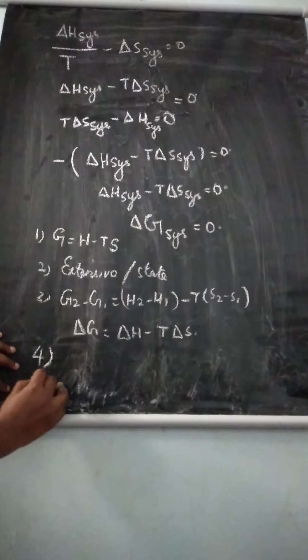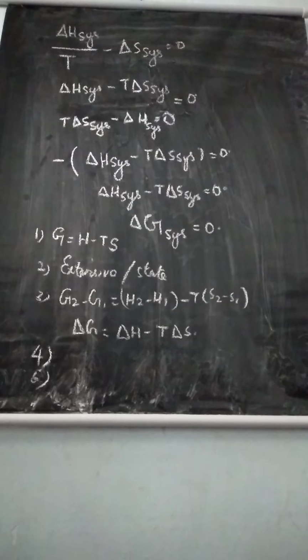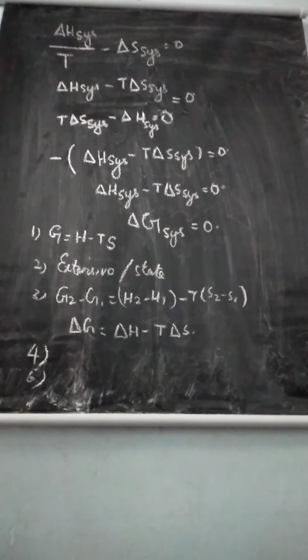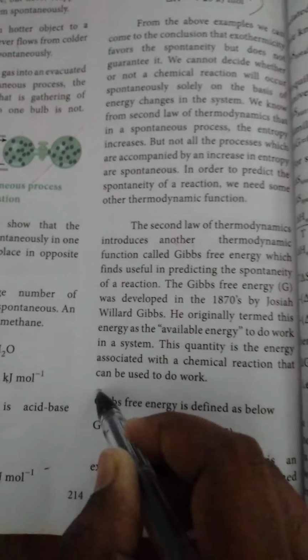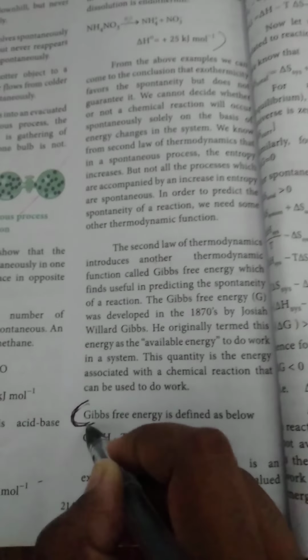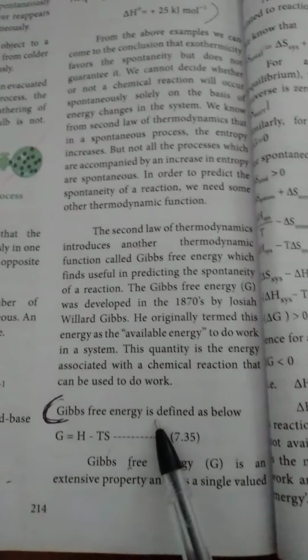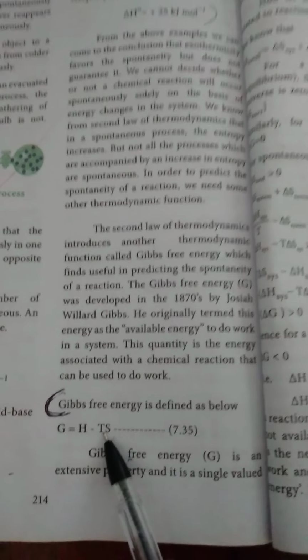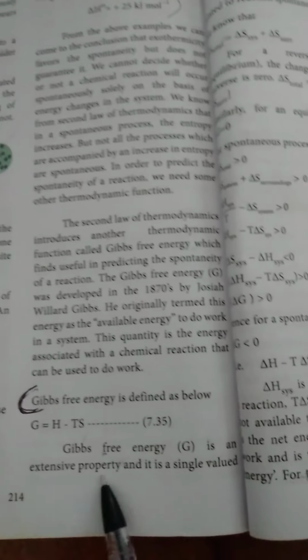One more point, the fifth point, we can see in the next class. Now take page number 214. Note the question: Characteristics of Gibbs free energy. From this, Gibbs free energy is defined as, this is the first point. Then second point, extensive property and it is a single valued state function.